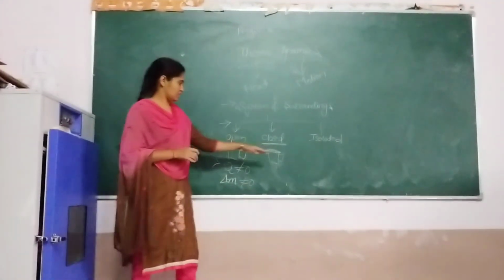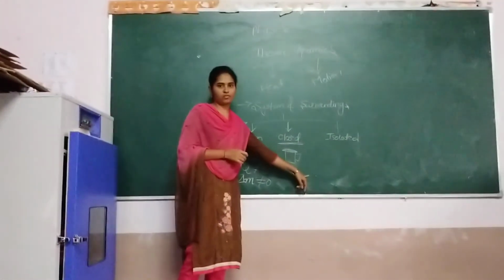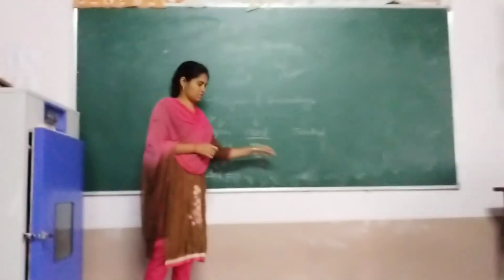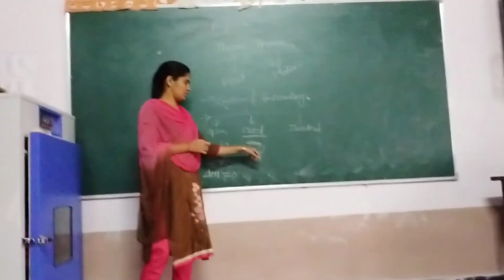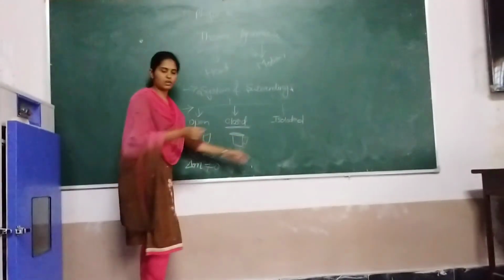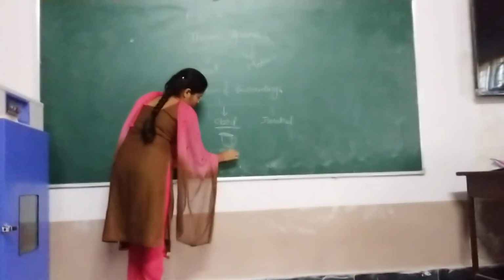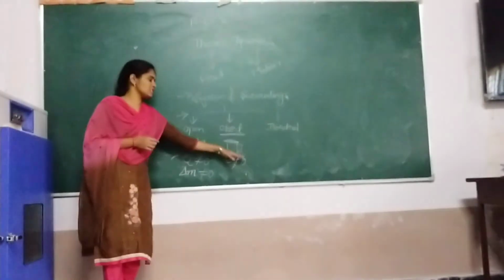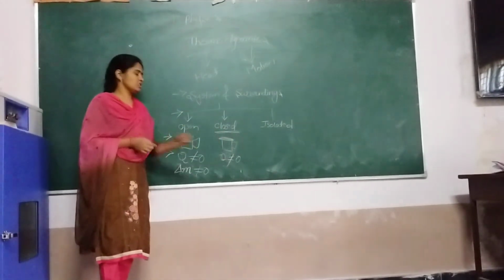This hot coffee becomes cold coffee because heat flows from high temperature to low temperature, system to surroundings. So here also heat energy is changing. Q is not equal to 0. Q changes from system to surroundings.